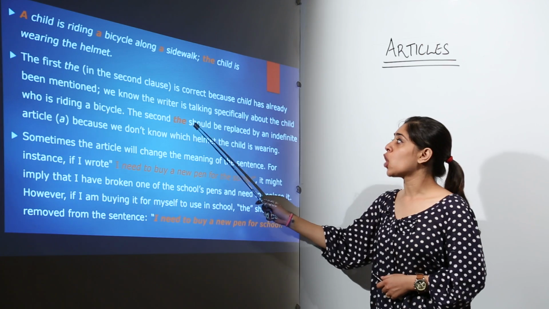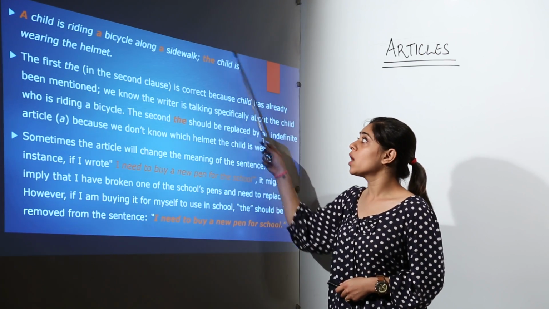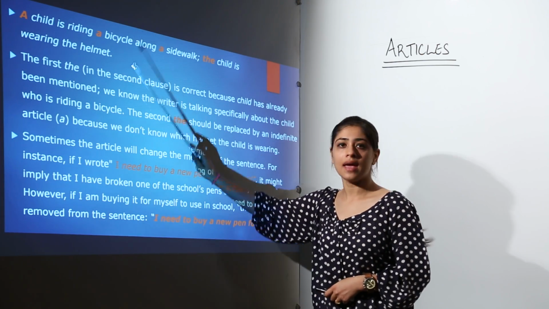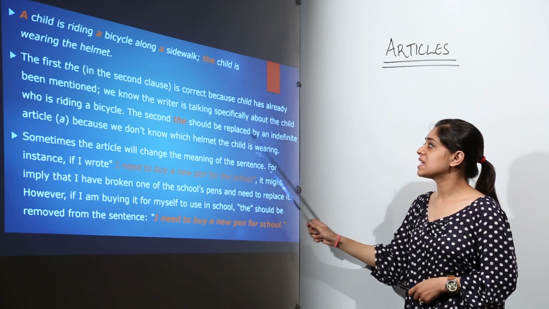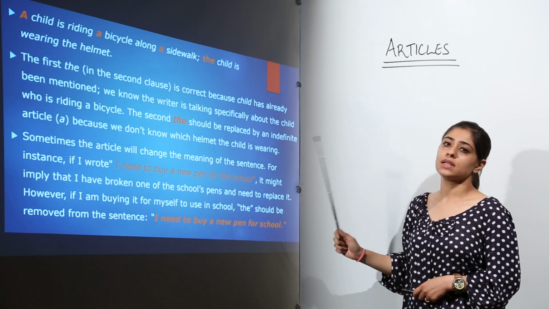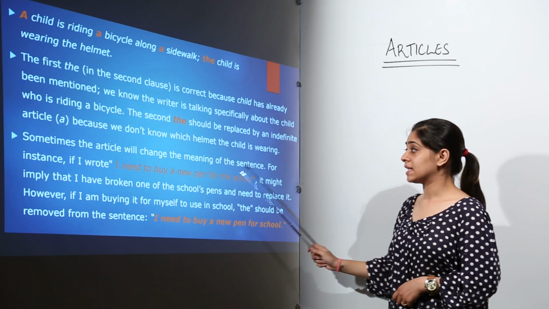We know the writer is talking specifically about the child who is riding a bicycle. So here we are talking about the specific child who is riding a bicycle and wearing a helmet as well. Now the second the should be replaced by an indefinite article a because we do not know which helmet the child is wearing. Sometimes the article will change the meaning of the sentence.